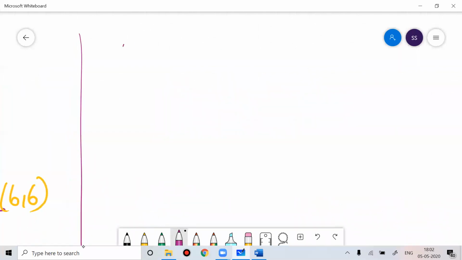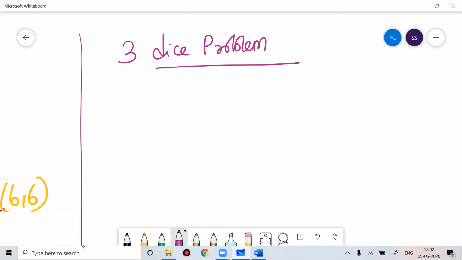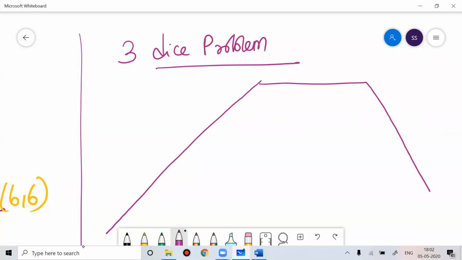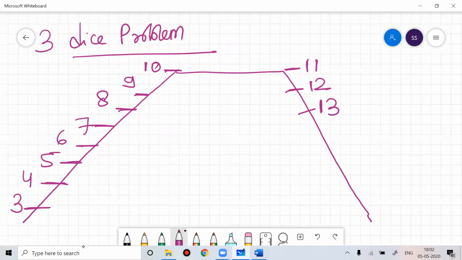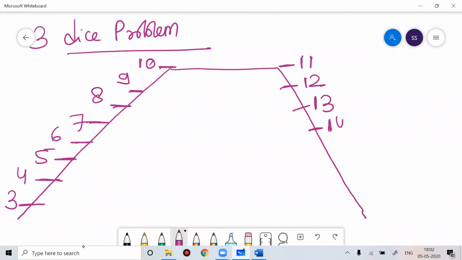Now if I talk about the 3 dice problem, I'm telling you the shortcut way. In the 3 dice problem, the minimum sum would be 3, with 1 comma 1 comma 1. Then it can be 4, 5, 6, 7, 8, 9, 10, 11, 12, 13, 14, 15, 16, 17, or 18.